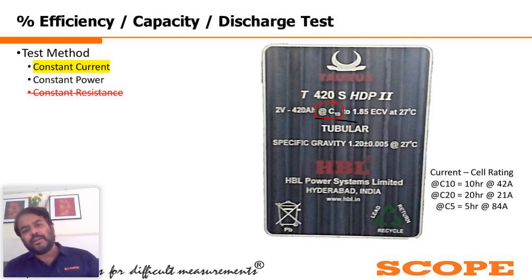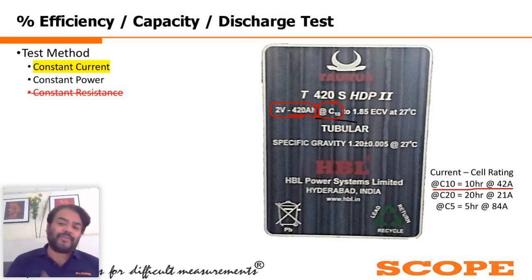So when we are talking about C10, here it is mentioned as 420 ampere hour. So this battery is supposed to operate in this fashion. It should be discharged in 10 hours with a maximum current of 42 ampere. That is the rated current and rated time duration, the ideal condition. So that is C10.